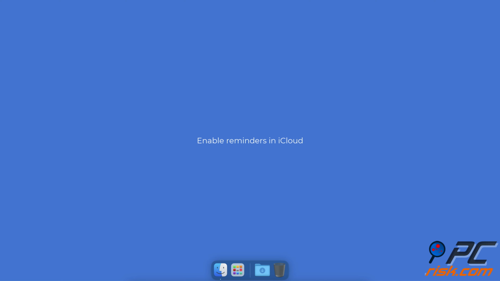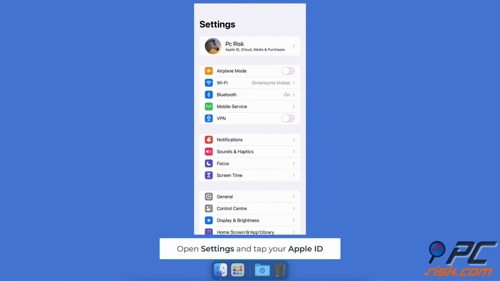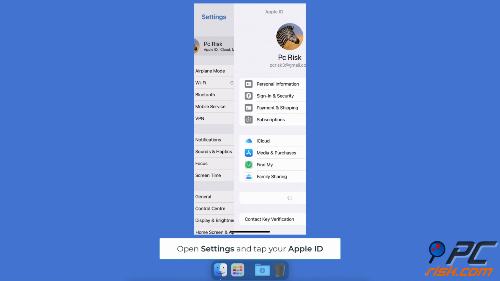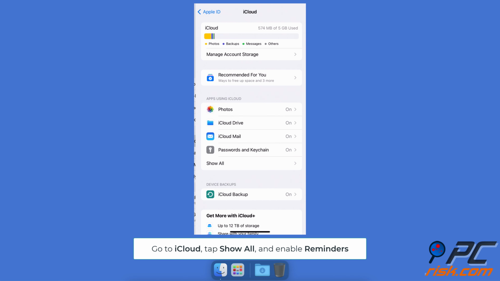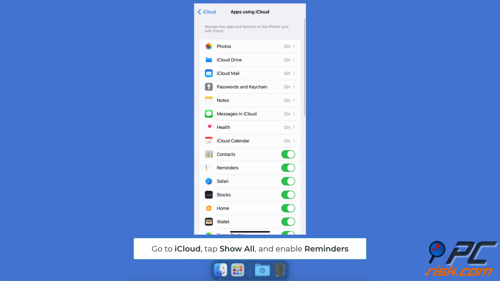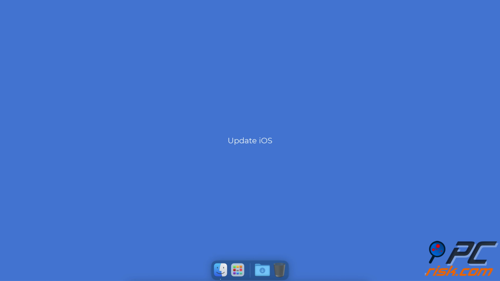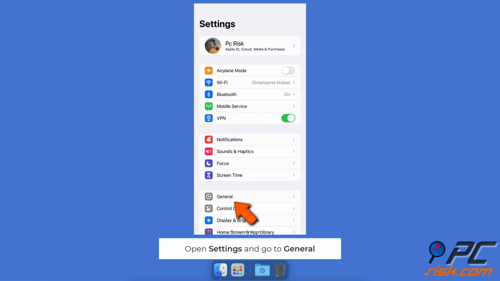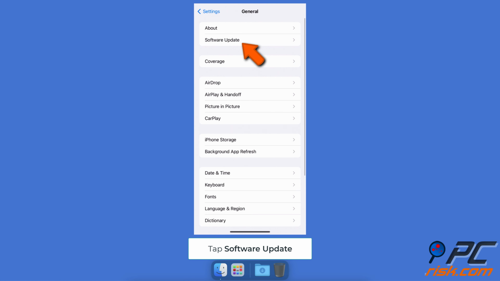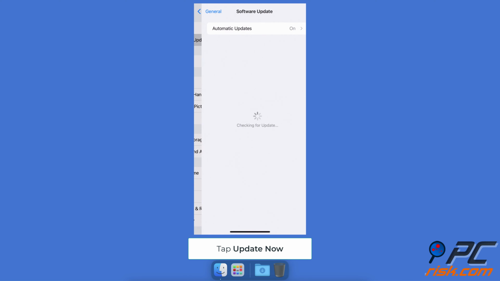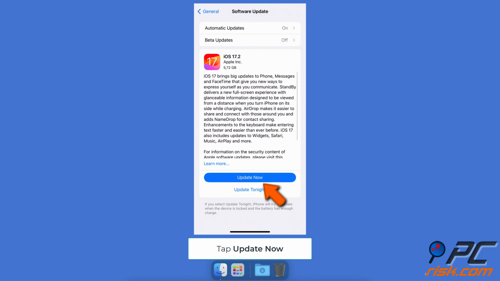Enable Reminders in iCloud. Open Settings and tap on your Apple ID. Go to iCloud. Choose Show All and make sure Reminders are toggled on. Update iOS. Open Settings and go to General. Tap on Software Update. If an update is available, tap Update Now.